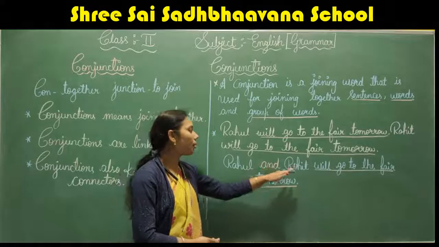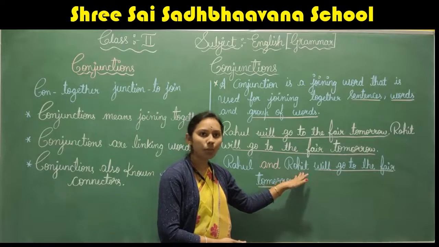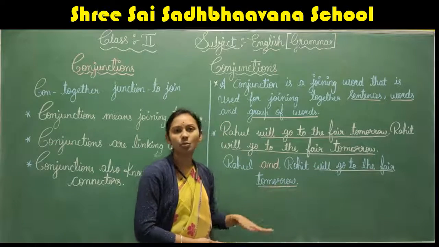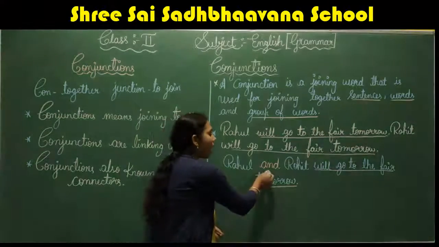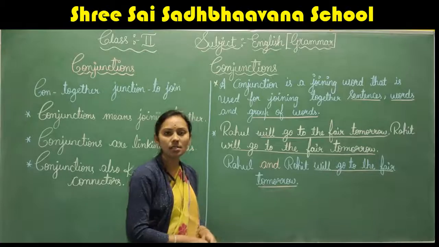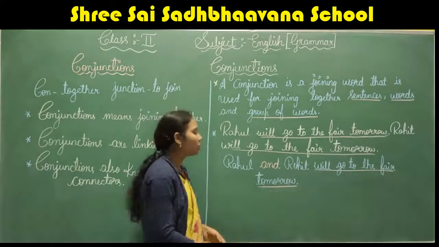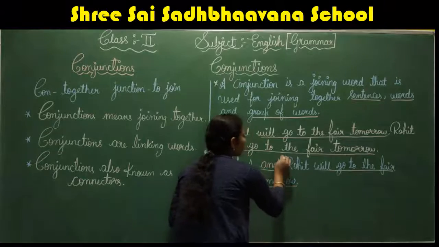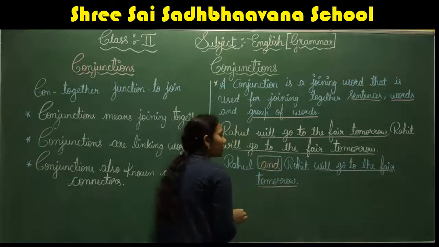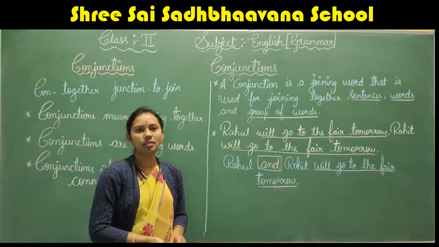Both of them will go to the fair tomorrow. So here we have used the word and to join the sentences. Right, children? So this and is known as conjunction. And is a conjunction here.